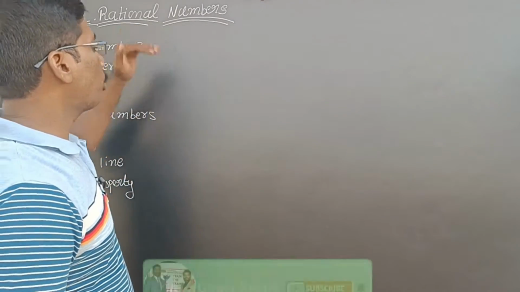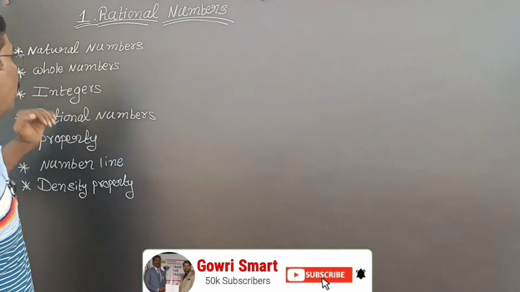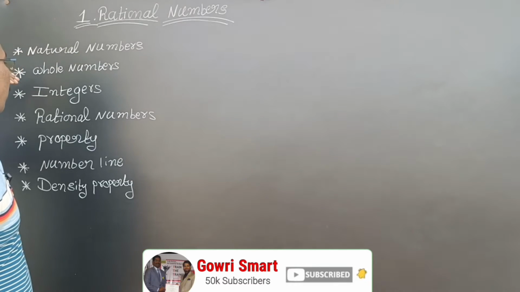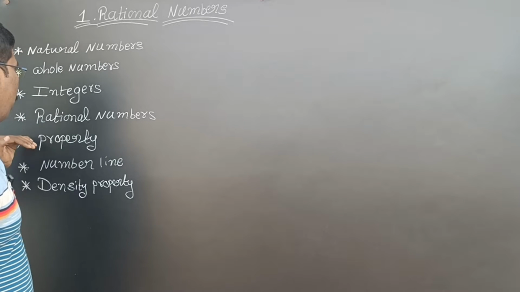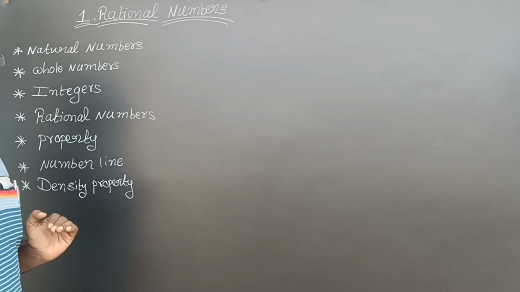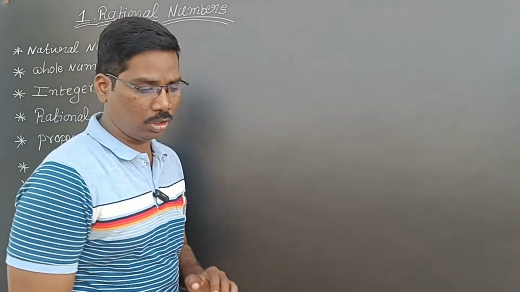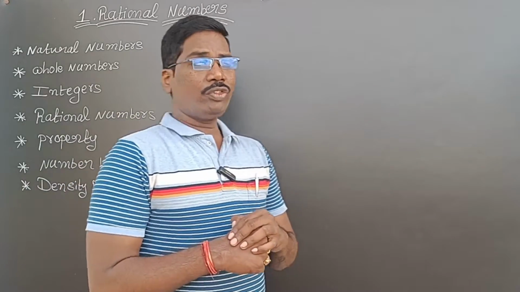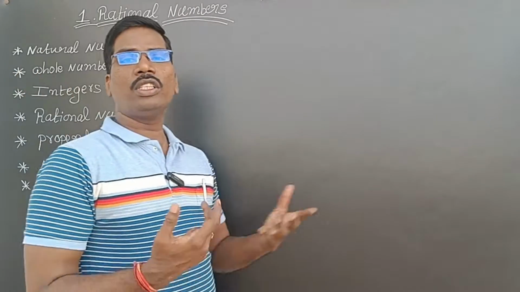Before going to discuss rational numbers, first of all we have to know natural numbers, whole numbers, integers, rational numbers, property, next number line and density property. First of all, we have to discuss all of these. First, natural numbers. What are natural numbers?